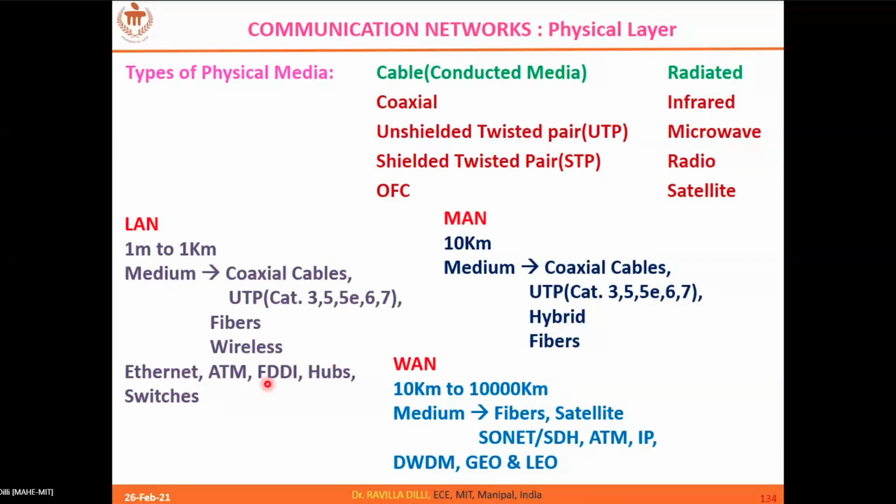These are the connecting devices which we use to form a LAN. And a metropolitan area network is something like your city cable network, where you use a combination of coaxial cables, twisted pairs, as well as optical fiber cables.